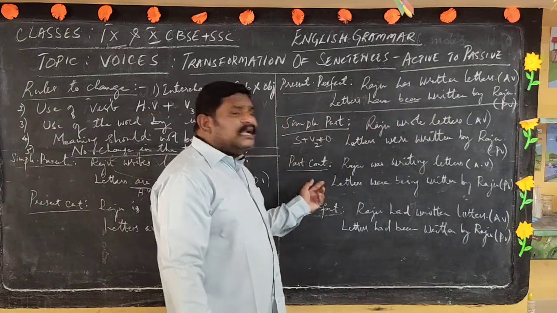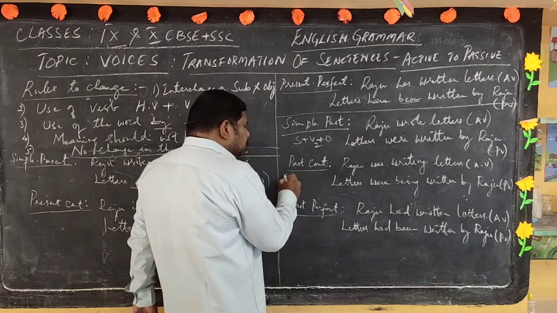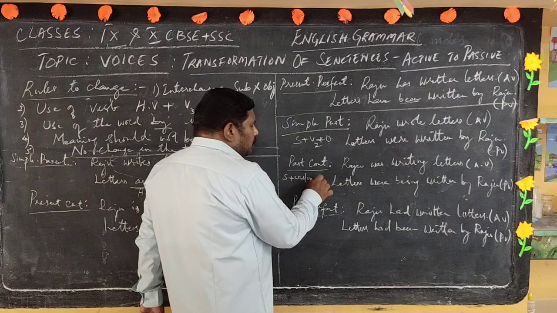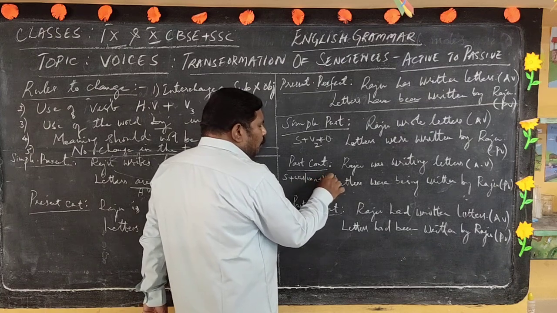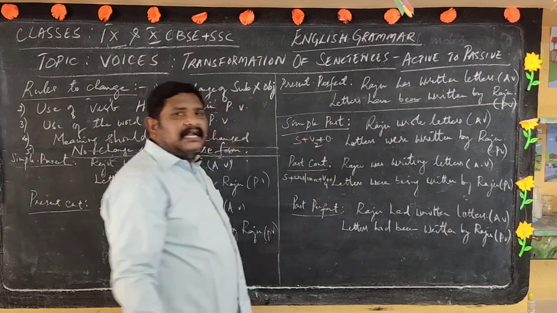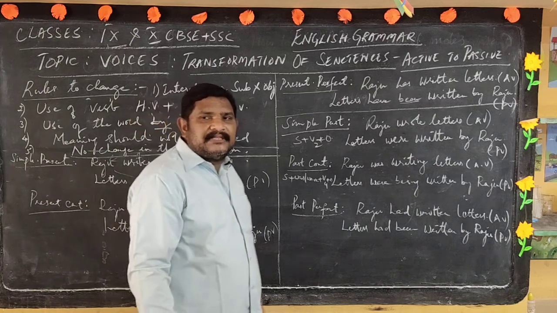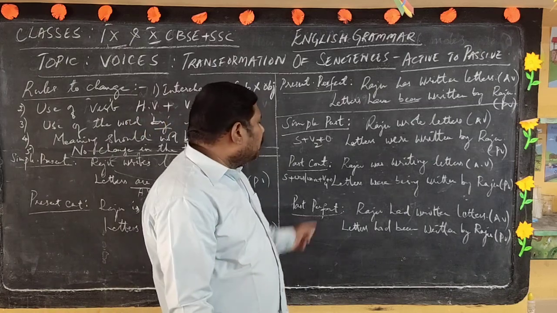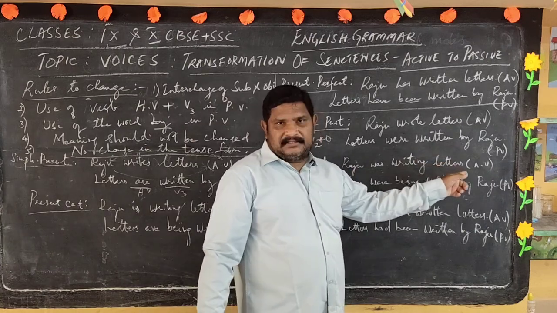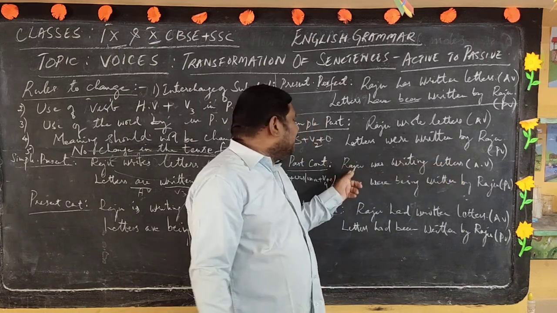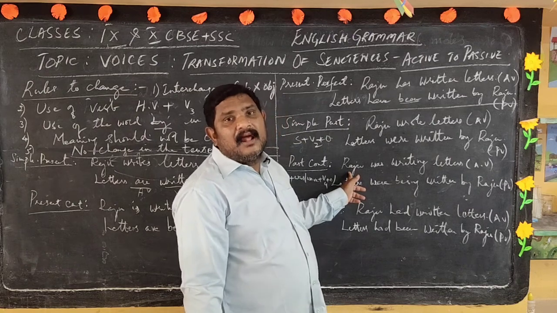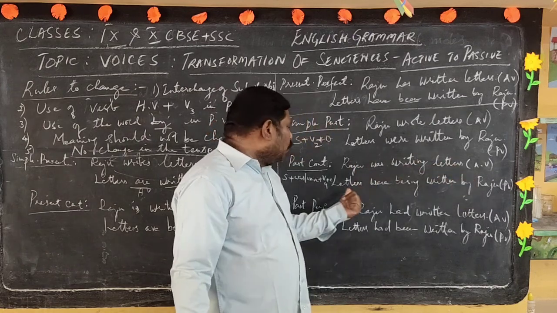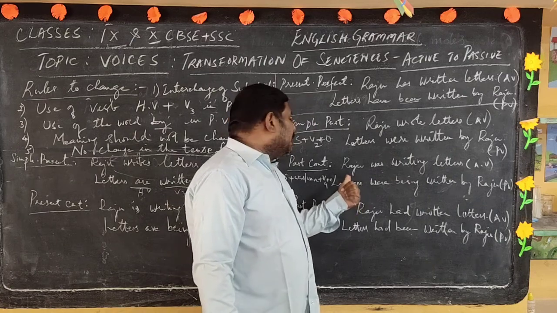Now coming to past continuous. What is past continuous? Subject plus was or were plus V4 plus object. That's the structure of past continuous. Now Raju was writing letters. Yes, according to the structure, the same sentence we are testing in the past continuous form. Raju was writing letters. Then what happens in the passive?